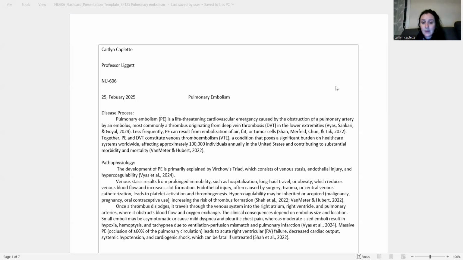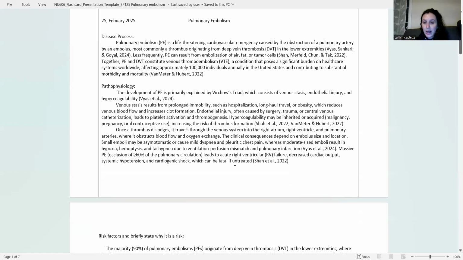Together, PE and DVT constitute venous thromboembolism, or VTE, a condition that poses a significant burden to healthcare systems worldwide, affecting more than 100,000 individuals annually in the United States and contributing to substantial morbidity and mortality. The development of PE is primarily explained by Virchow's triad, which consists of venous stasis, endothelial injury, and hypercoagulability.